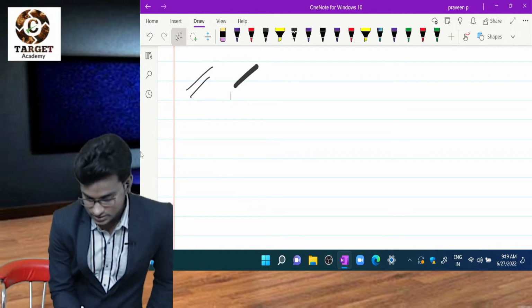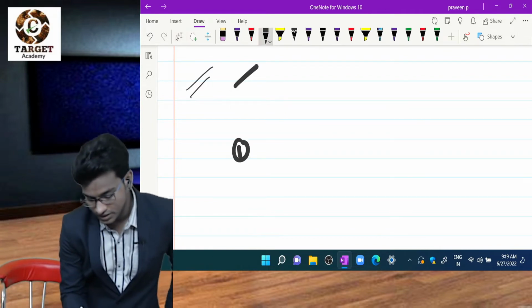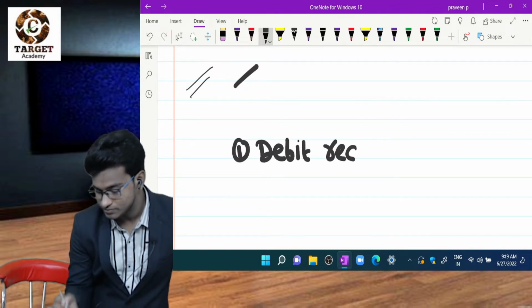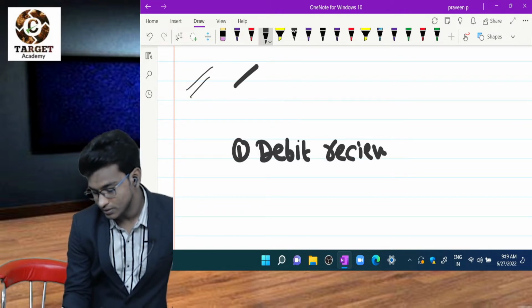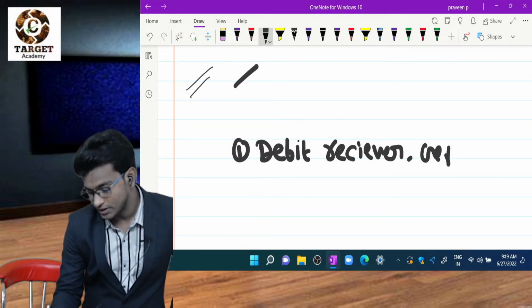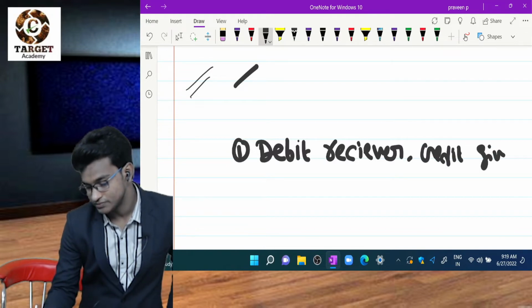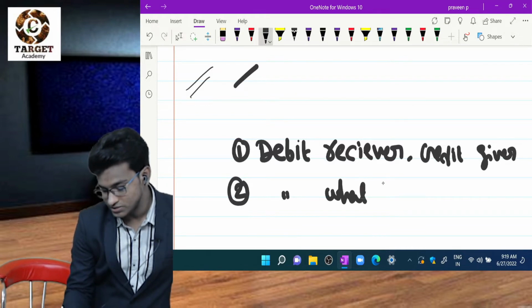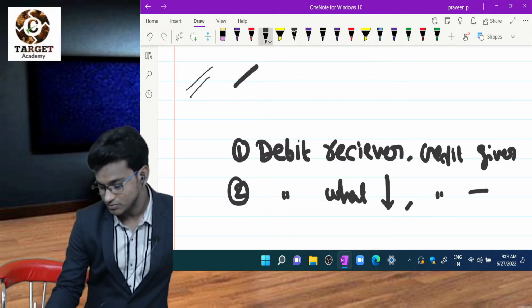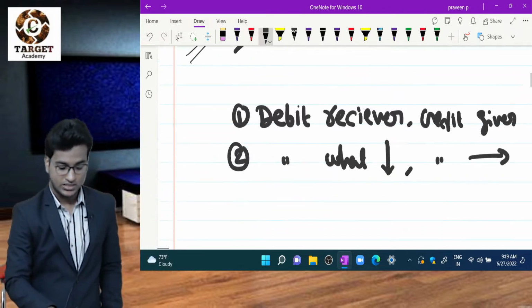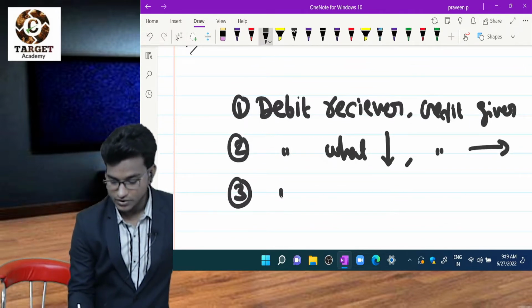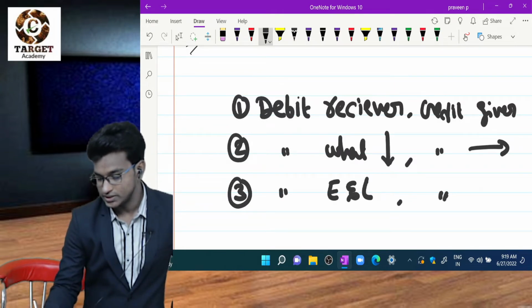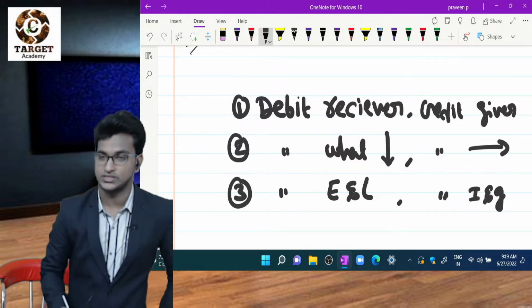First one is debit the receiver, credit the giver. Okay, what is the next one? Debit what comes in, credit what goes out. What is the third one? Debit expenses and losses, credit incomes and gains.